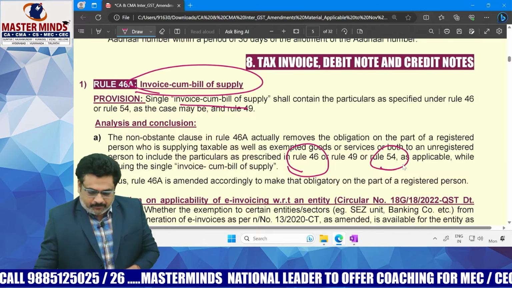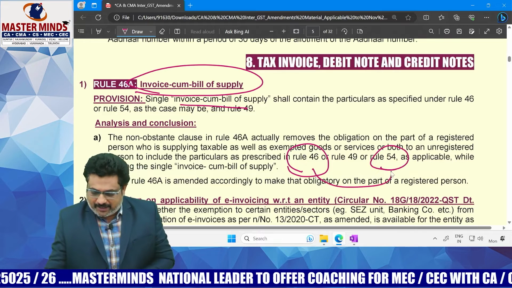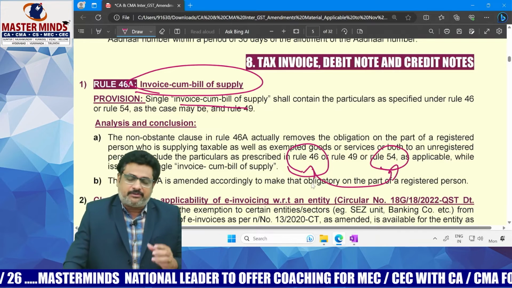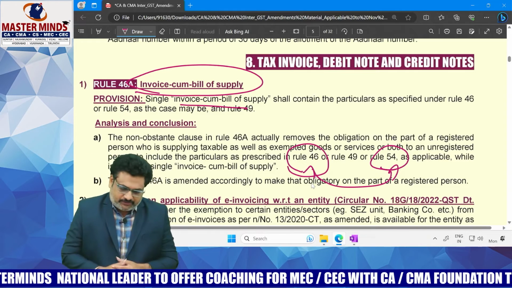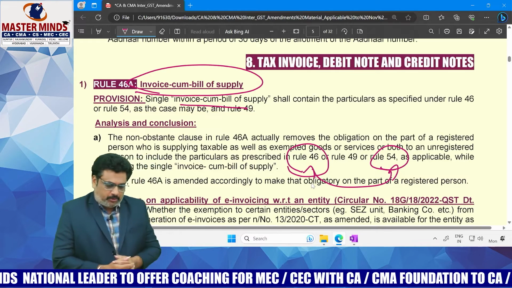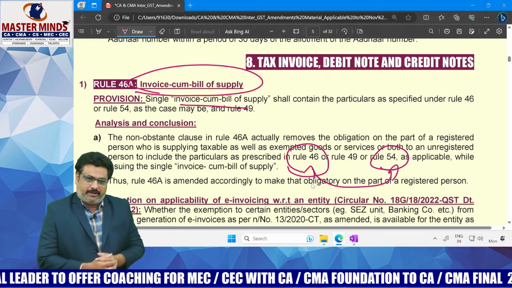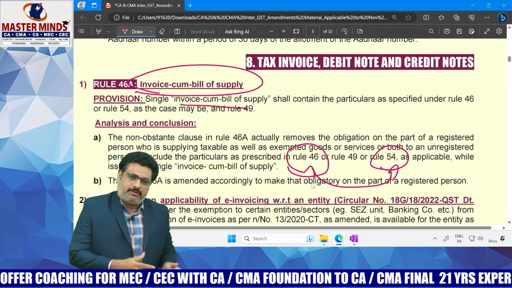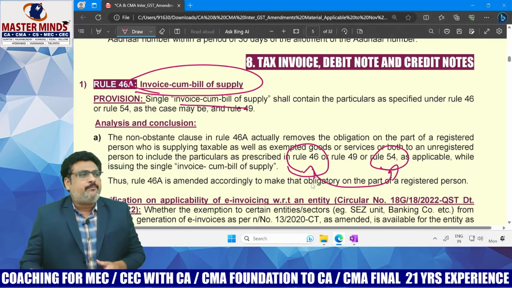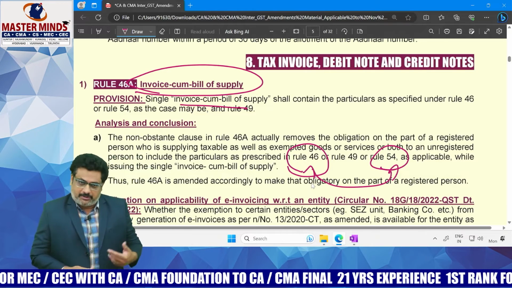Generally, rule 46 and rule 54 deal with the particulars that should be there in the tax invoice, like supplier GST number, name, address, serial number, date of issue, description, tax rate, tax amount, like that.